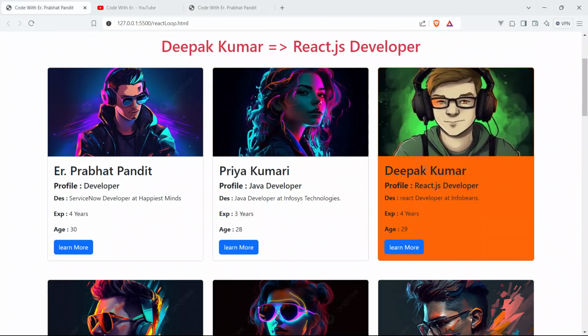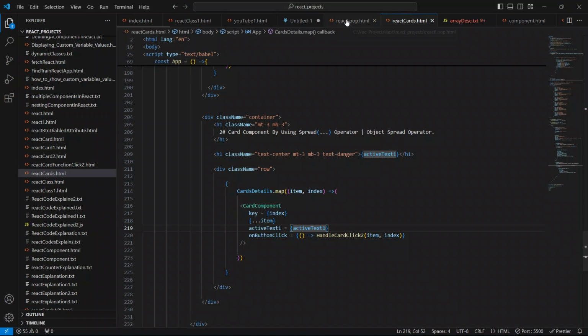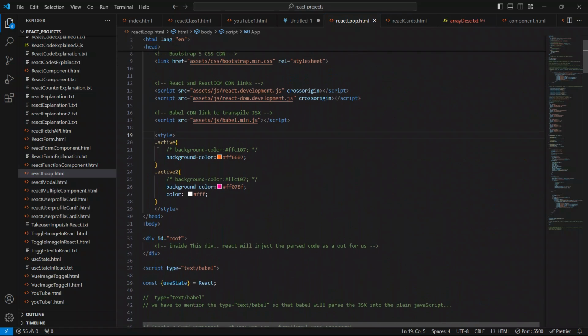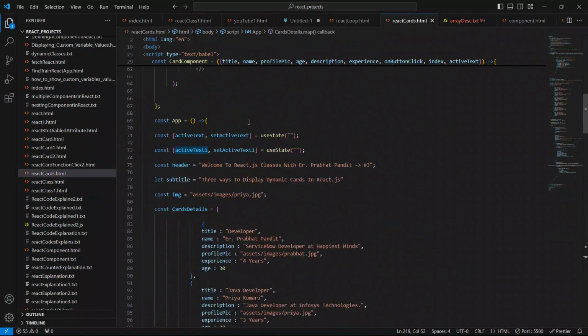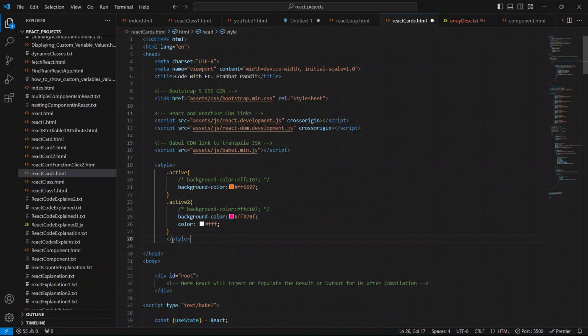For this, I'm going to copy this CSS from the example only, just to save a little bit of time. Copy this style, go to the head section and paste it here. You can see I have defined the active class, which has only a background color, and active 2, which has a background color as well as the color for the text.